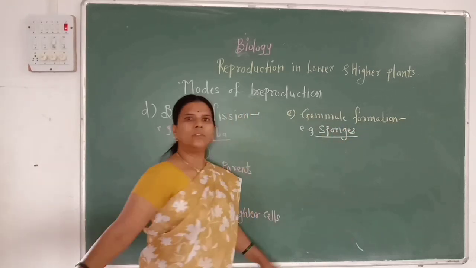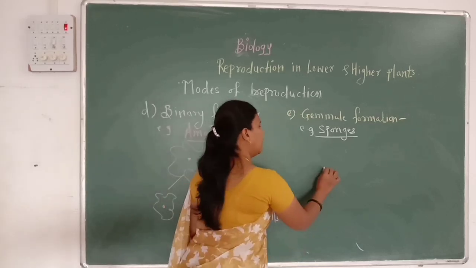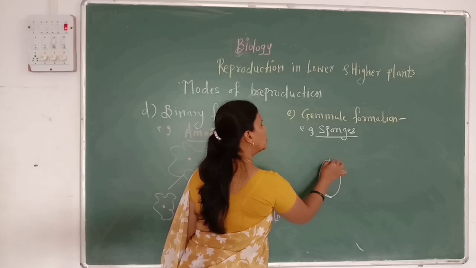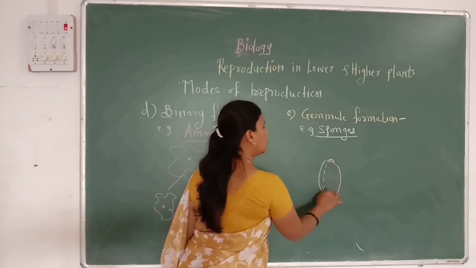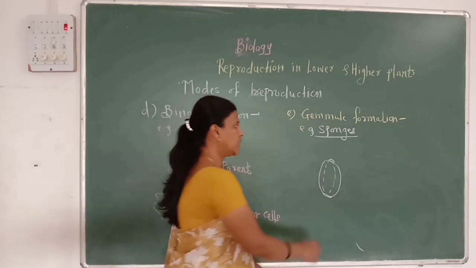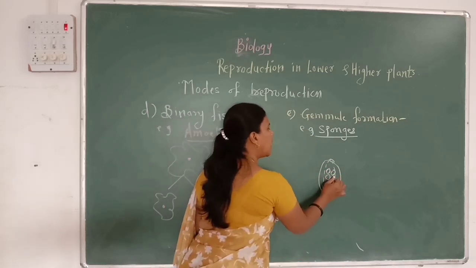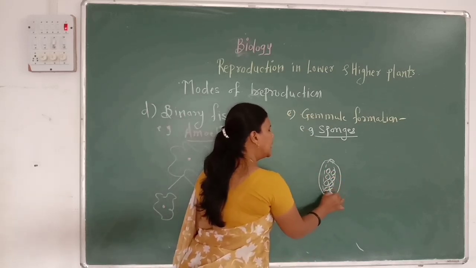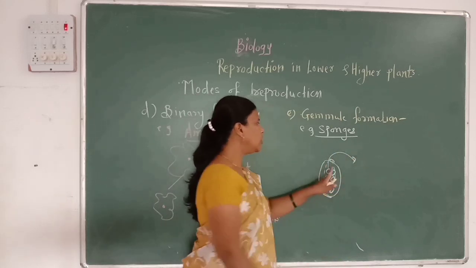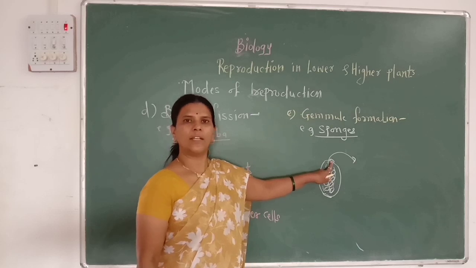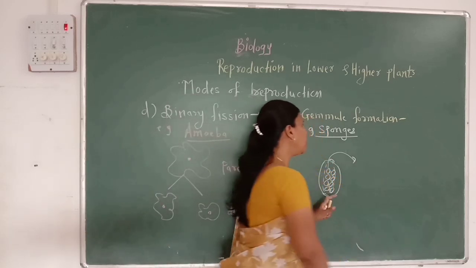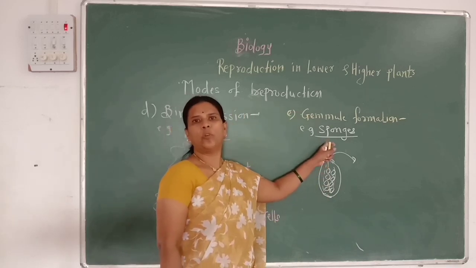As we know, these sponges are present, grown on a suitable substratum. In these sponges, small gemmules are developed. When these gemmules are released through this opening, called the micropyle, each gemmule has the ability to form a new sponge body.